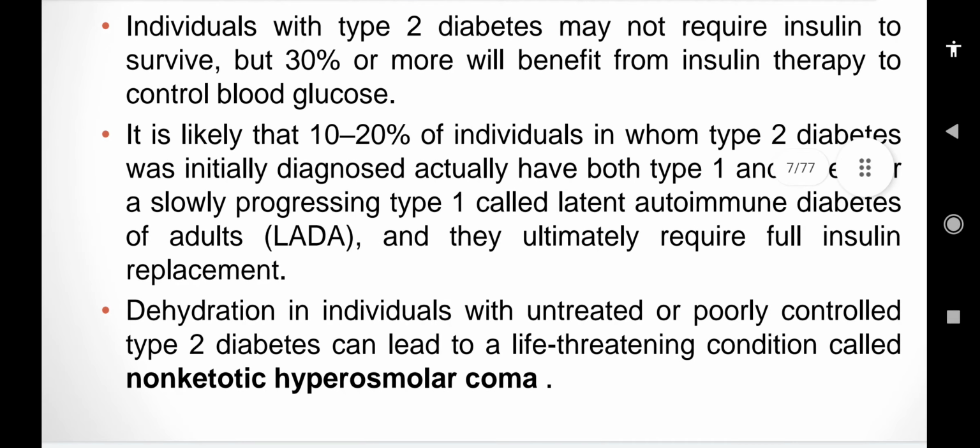It is likely that 10 to 20% of individuals in whom type 2 diabetes was initially diagnosed actually have both type 1 and type 2, or slowly progressing type 1 called latent autoimmune diabetes of adult, that is called LADA. They ultimately require full insulin replacement. Dehydration in individuals with untreated or poorly controlled type 2 diabetes can lead to a life-threatening condition called non-ketotic hyperosmolar coma.